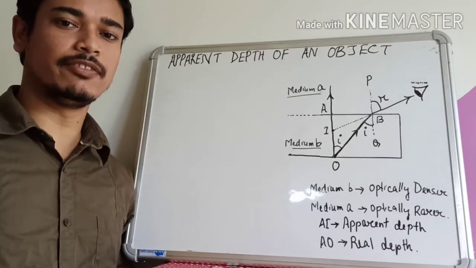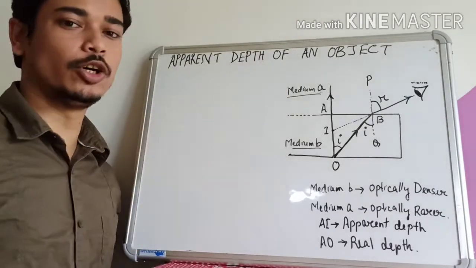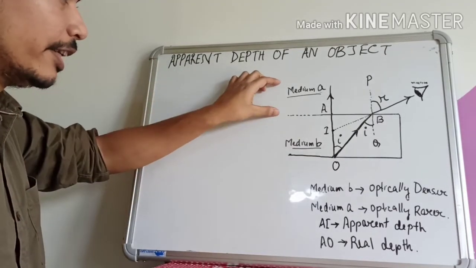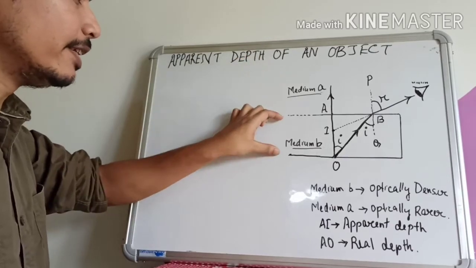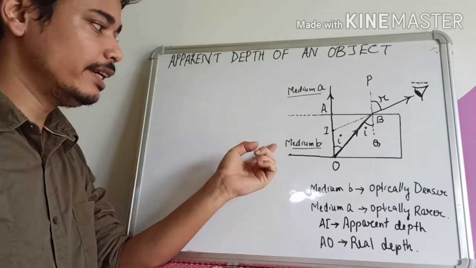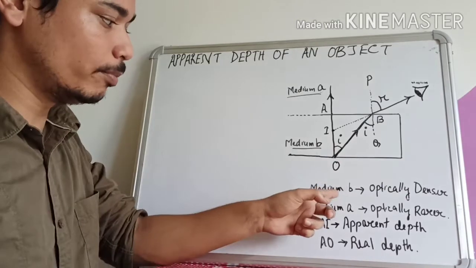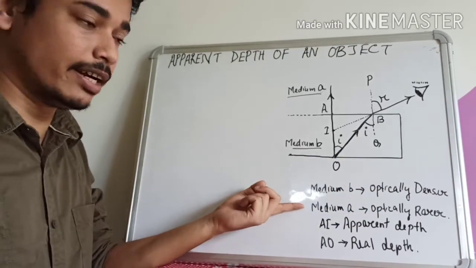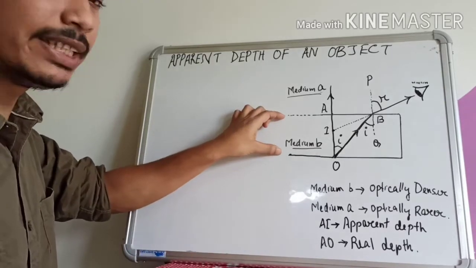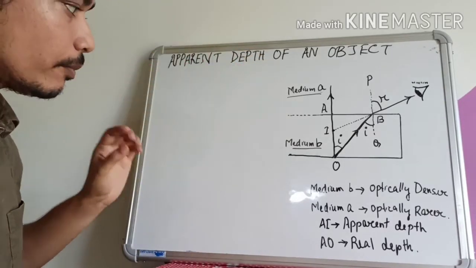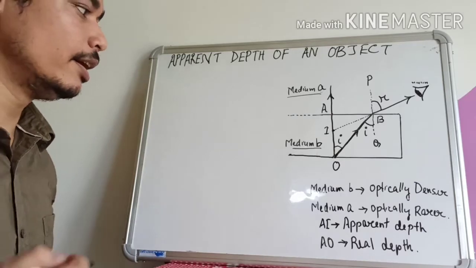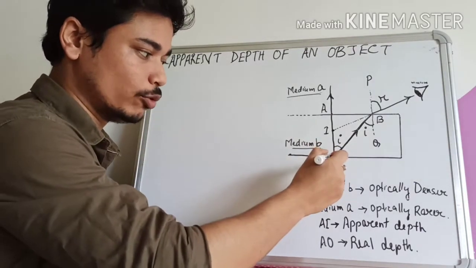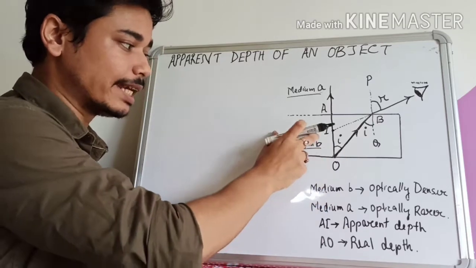In the next part, we will study the apparent depth of an object. For studying the apparent depth of an object, we consider a given pair of media. This is medium A and this is medium B. Here, medium B is an optically denser medium, and medium A is an optically rarer medium. So this medium is denser compared to medium A. Now here we consider a point object at the bottom of the second medium. This point object O is at the bottom of the second medium B.